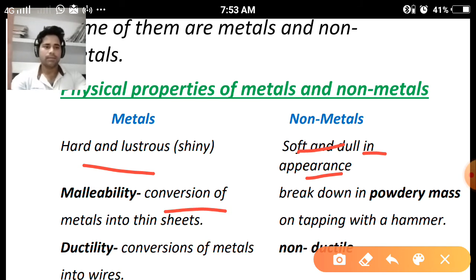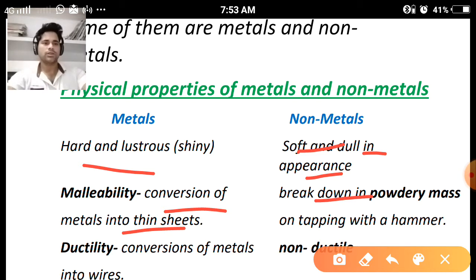Malleability. The second property we are going to discuss regarding metals. What is malleability? Malleability is the conversion of metals into thin sheets. If we apply some pressure or force on a particular metallic object, it changes its shape and is converted into a thin sheet. This property of metals is known as malleability. Next, if we apply such pressure or force on non-metallic objects like coal and sulfur, they can be converted into a powdery mass on tapping with a hammer. So they do not have the property that metals have, that is malleability.